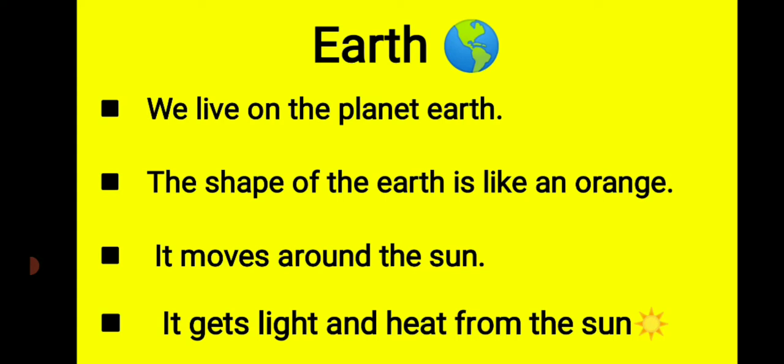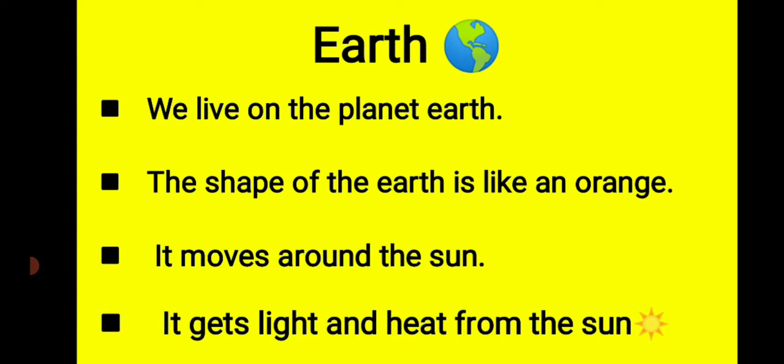And while it is moving, the seasons also change. Sometimes the earth goes nearer to the sun, so we experience the summer. Rotation and revolution help, and at that time the changes of seasons occur on the earth. Clear? So this thing you will learn later on.